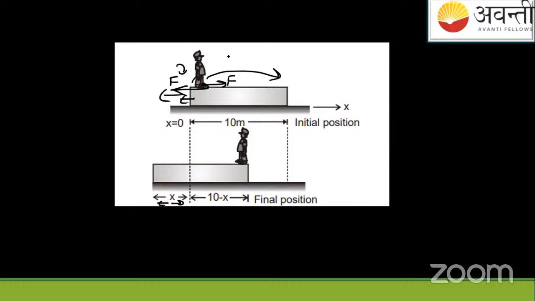So when I reach here, with respect to the plank, I have moved 10 meters. That's fine. But for the person who is standing on the ground, it looks like I have moved 10 meters relative to the plank, but actually with respect to the ground frame, this person has just moved 10 minus x meters. The question asks us to find how much distance the plank has moved.